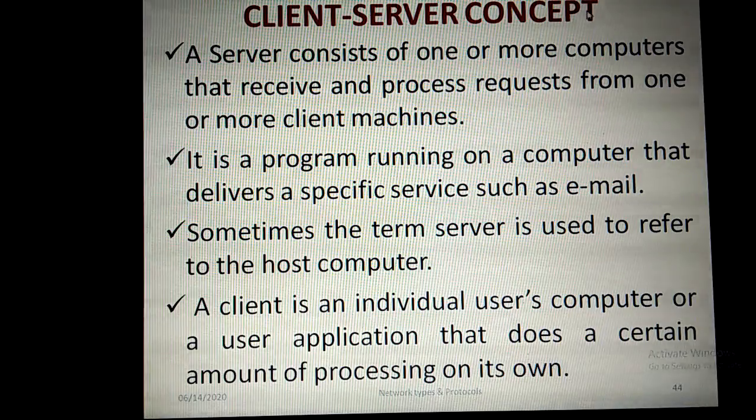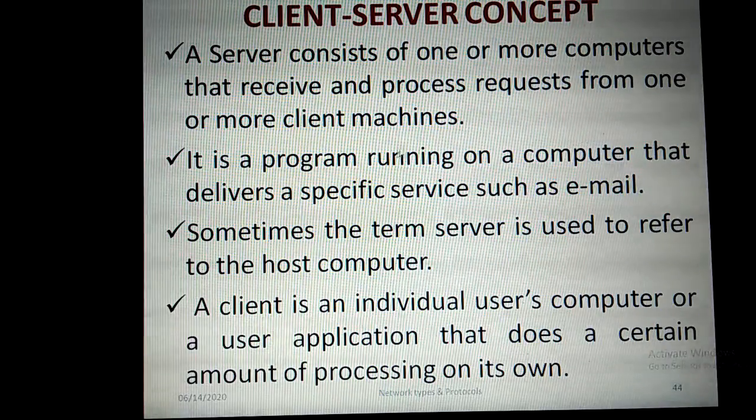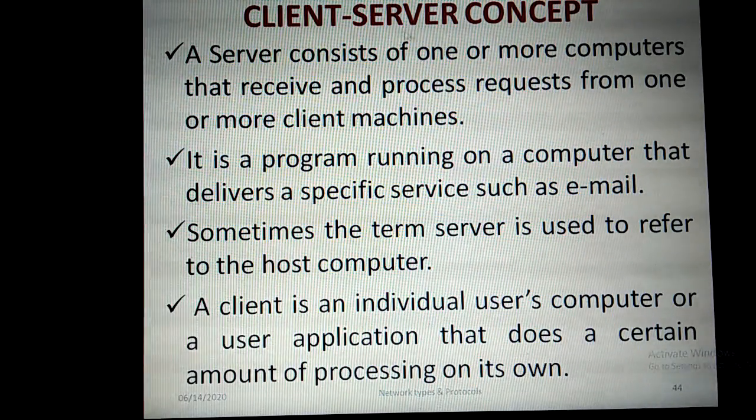So next is the client server concept. Client and server are sometimes called machines. In communication topics, client and server are known as applications, programs or software. In hardware-related topics, a client is a machine and a server is also a machine. A server consists of one or more computers that receive and process requests from one or more client machines.